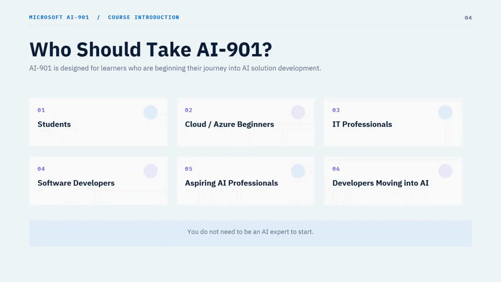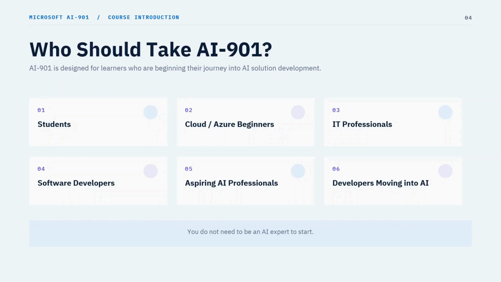Now, who should take the AI-901 certification? Basically, AI-901 is mainly for people who are beginning their AI journey. It can be useful for students, IT professionals, software developers, or someone who just wants to understand AI concepts. It is also a good starting point if you are planning to move into an AI-focused role, or if you are planning to build an AI-powered application.